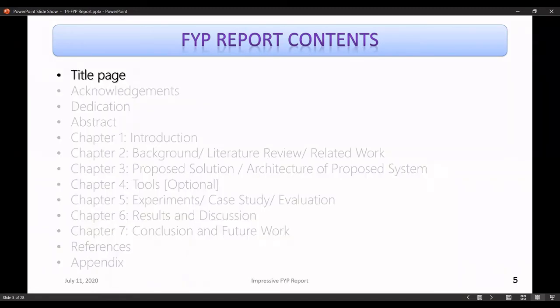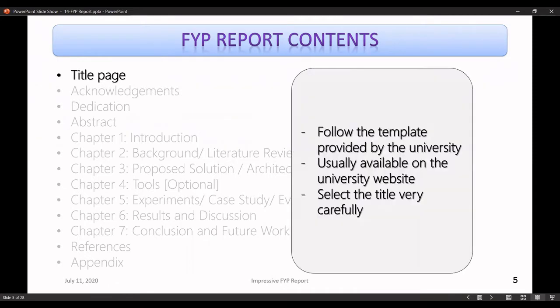So first of all, let's begin with the title page. Seems very simple, like, okay, every report has a title page, so there is nothing important about that. But the point is, a lot of students make mistakes while designing the title page. For instance, they will have their own customized title page, which is not the right way of doing it. Rather, the university provides a template for the title page or the entire document. Of course, you have to follow the title page exactly as it appears in the template.